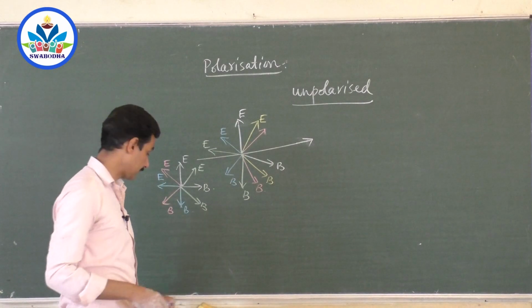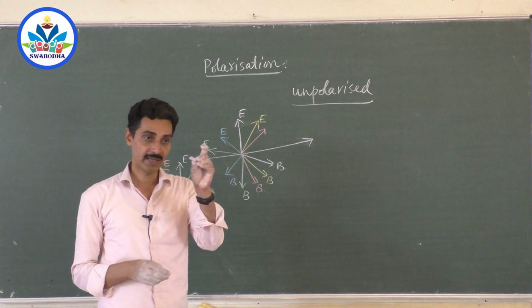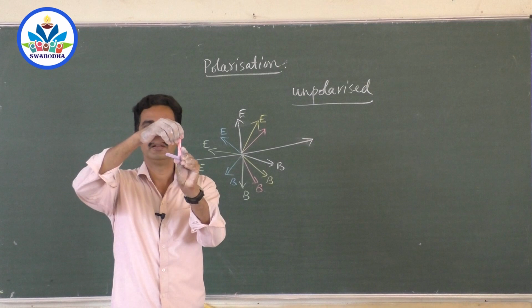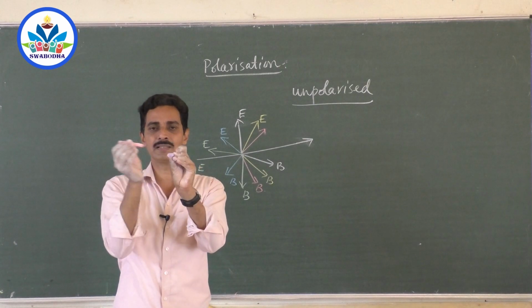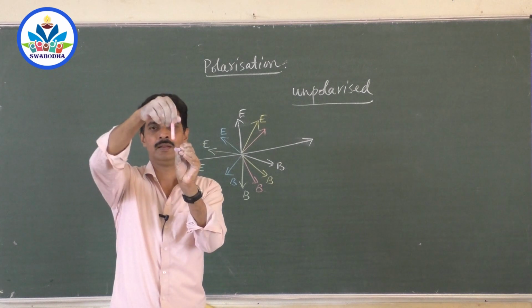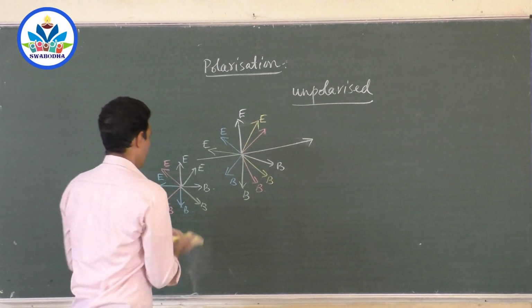Restrict it to a single plane. What do you mean by that? If the light is coming towards you, restrict the vibrations only here. Sir, do you find any electric field in this direction? No, sir. Like this? No, sir. Only like this. How is it done? It's very interesting.